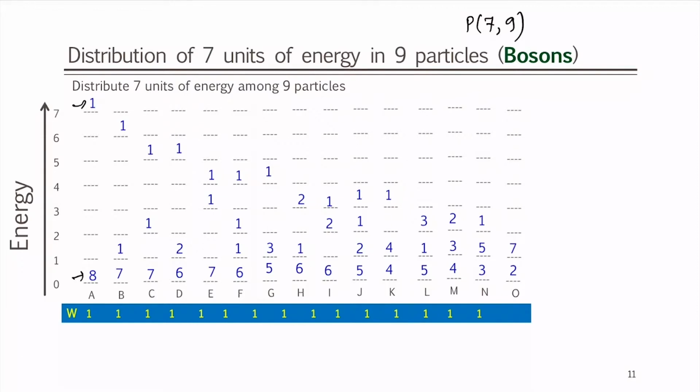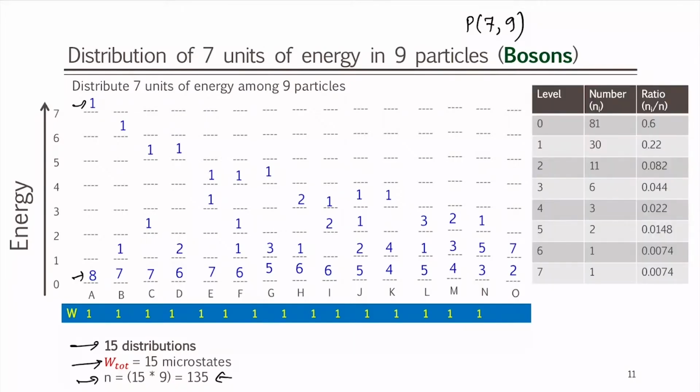Now once you get that, how many microstates then? 15 distributions, each distribution gave 1 microstate, so W total is just 15. So the total number of particles from all possible distributions is 15 into 9, because we have 9 particles and 15 distributions, and 15 into 9 is 135. Now we can count how many particles are in which level. Let us start with 7. Level 7 has only 1 particle, so the probability is 1 by 135, which is given by this number.